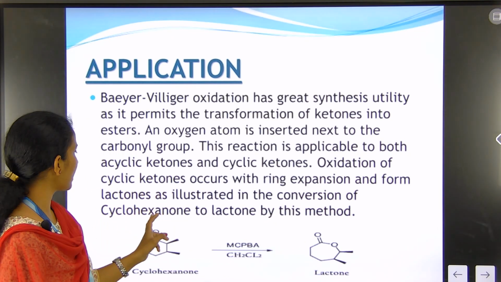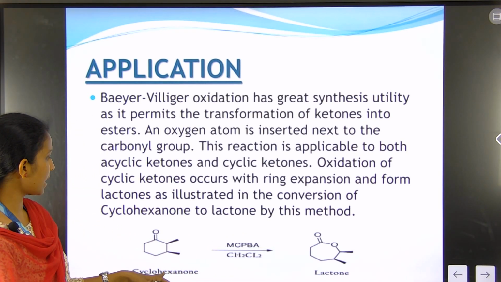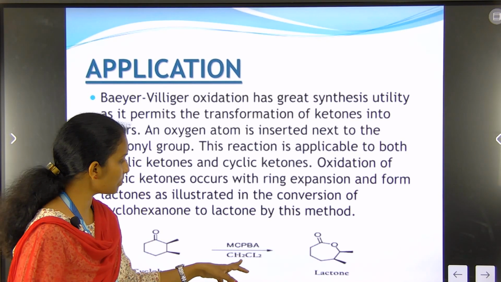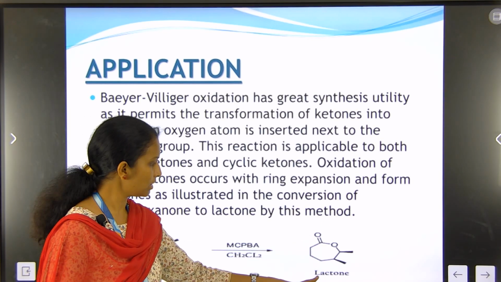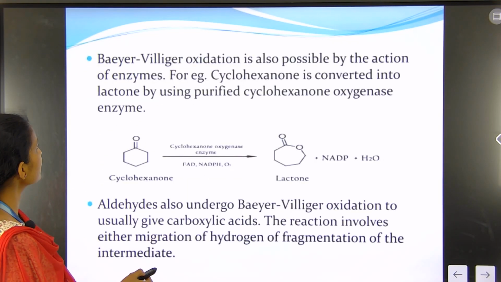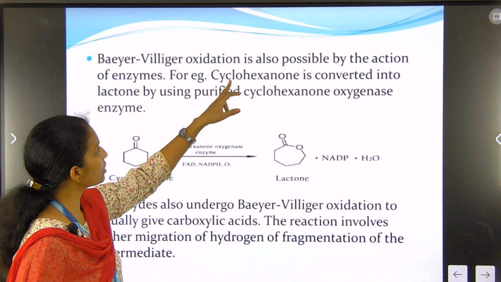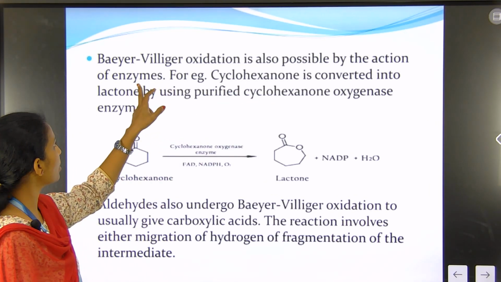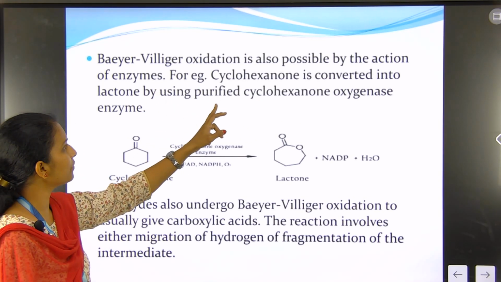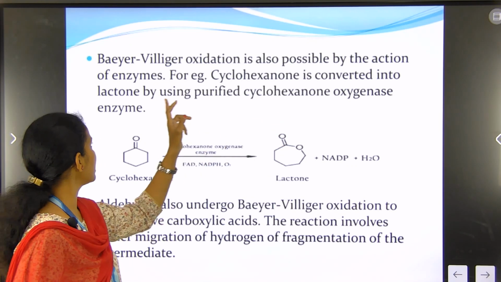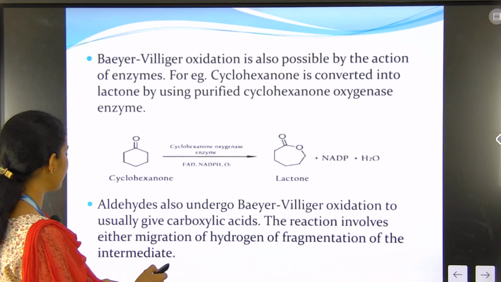The conversion of cyclohexanone to lactone by this method. We see the example: cyclohexanone in presence of mCPBA in CH2Cl2 gives ring expansion to the lactone. The second application: Baeyer-Villiger oxidation is also possible by the action of an enzyme, that is cyclohexanone is converted into lactone by using purified cyclohexanone oxygenase enzyme.